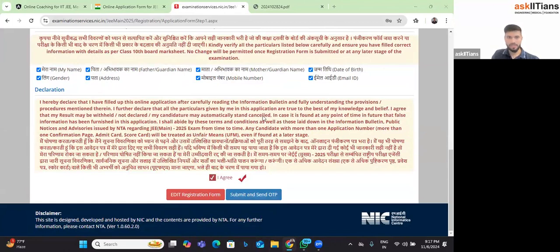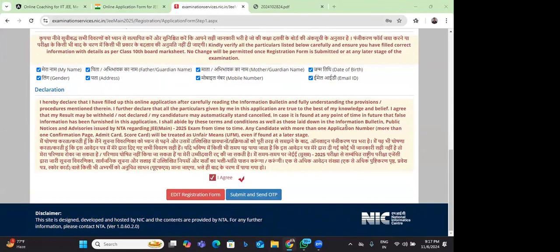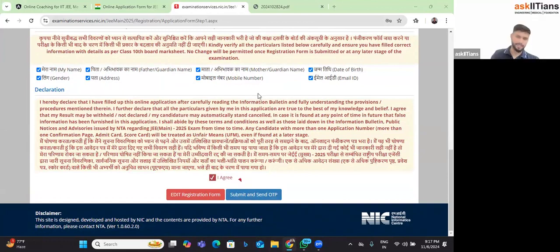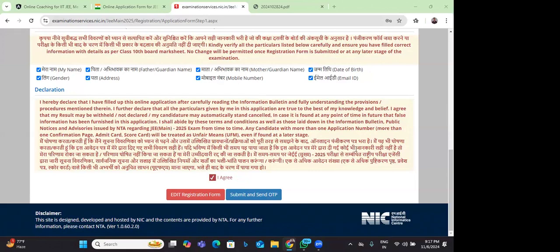Sir, do you have a doubt? Yes sir, this parent's name, are we supposed to write it with the surname or without the surname? With the surname, sir. Complete. Actually, the name you have to write as per the grade 10 certificate. So whatever is there in the grade 10 certificate, you have to write the same thing. Okay, so the father has to write his full name.